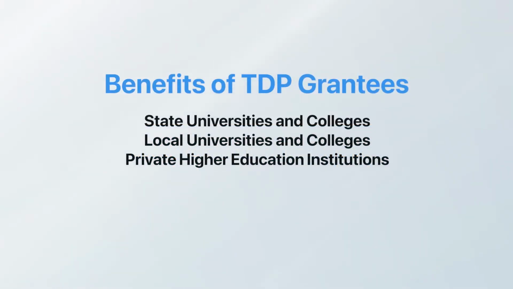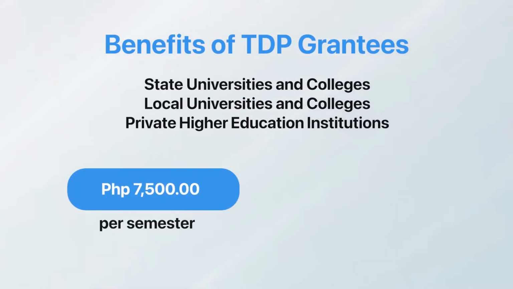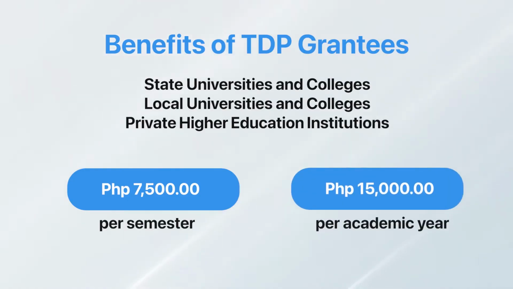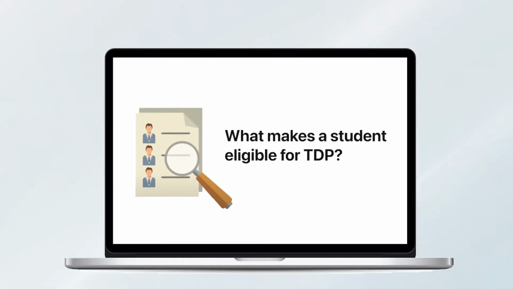All Filipino undergraduate students are entitled to receive a maximum of 7,500 pesos per semester or 15,000 for one academic year. Let's get to know more about the new TDP grantees.